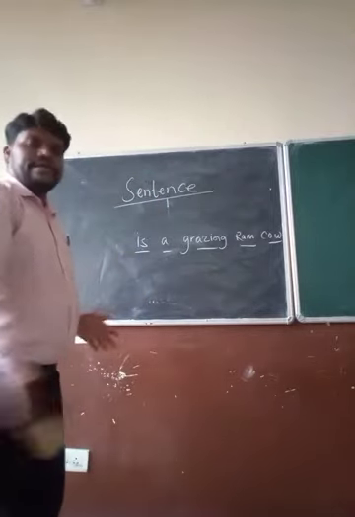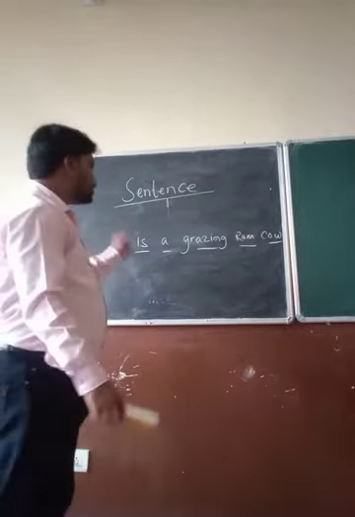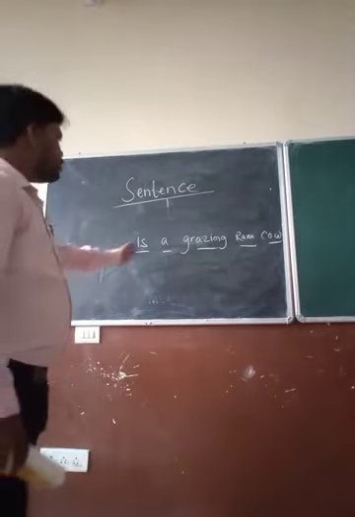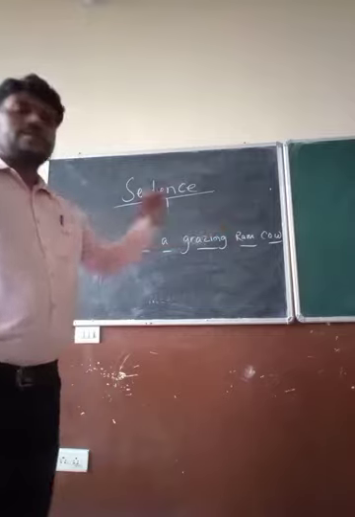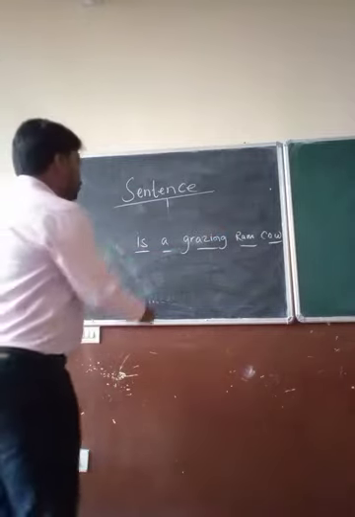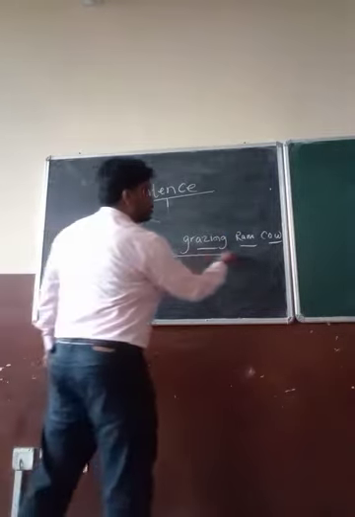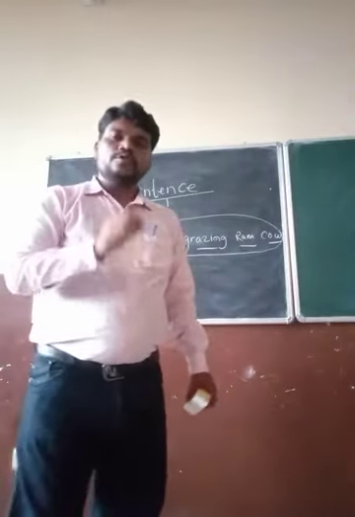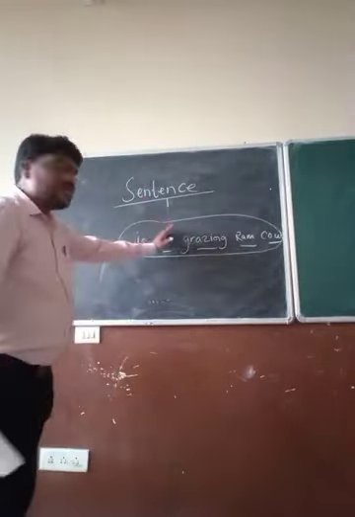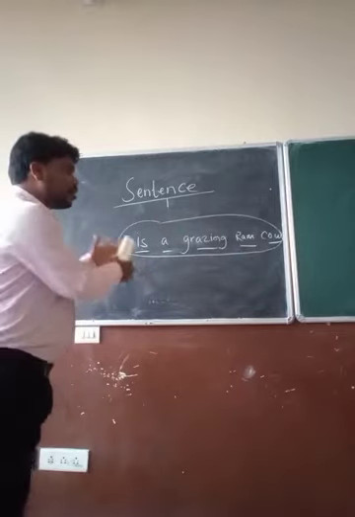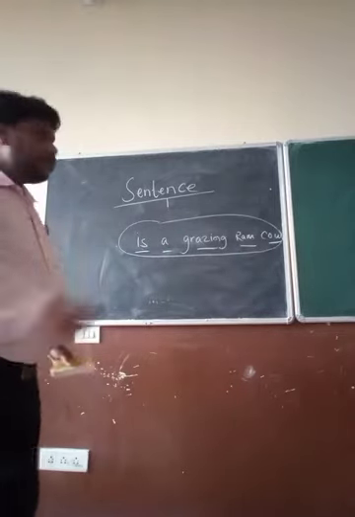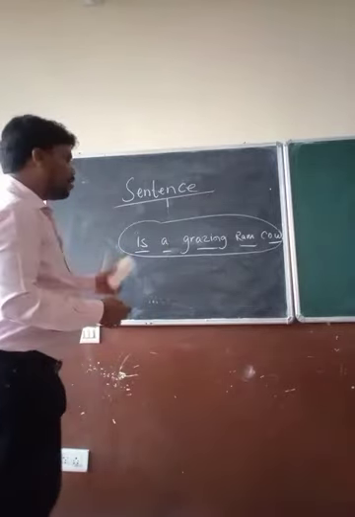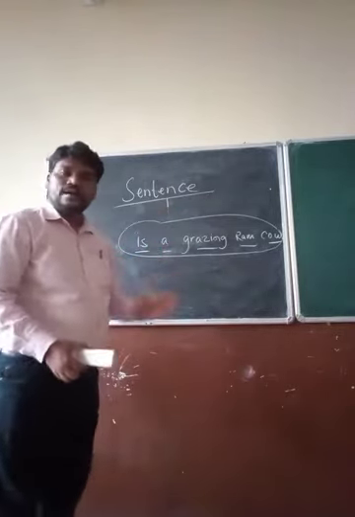But when we read this, can we say that this is a sentence? Read now: is a grazing ram cow. This particular group of words is not giving us complete meaning. So we cannot say that this is a sentence. We are not getting any meaning from it. But when we write this correctly, then we will understand what a sentence is.